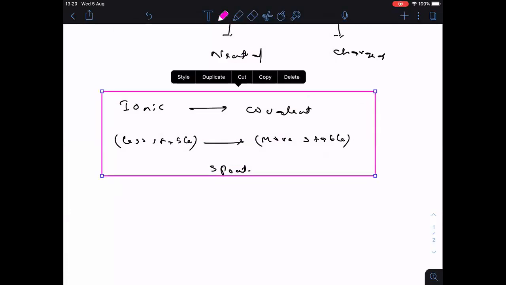Why is it spontaneous? Because it is moving from a less stable state to a more stable state. So any ionic reaction goes spontaneously towards covalent.